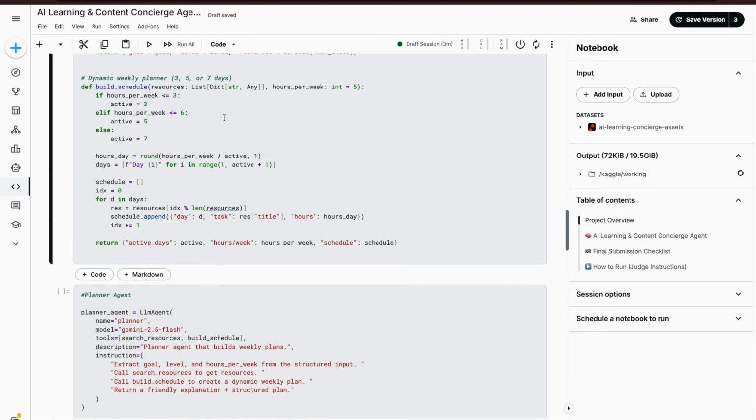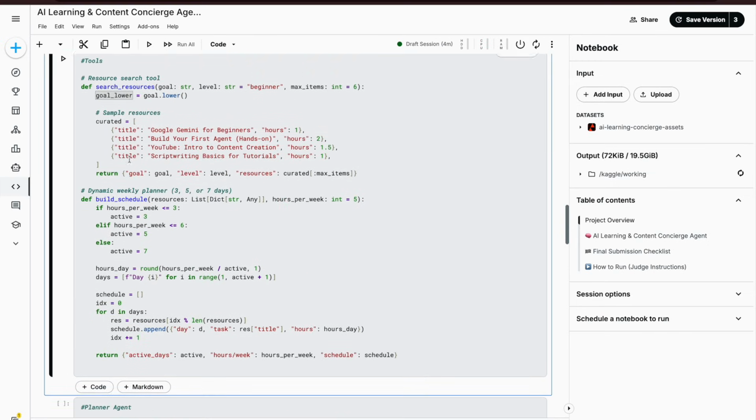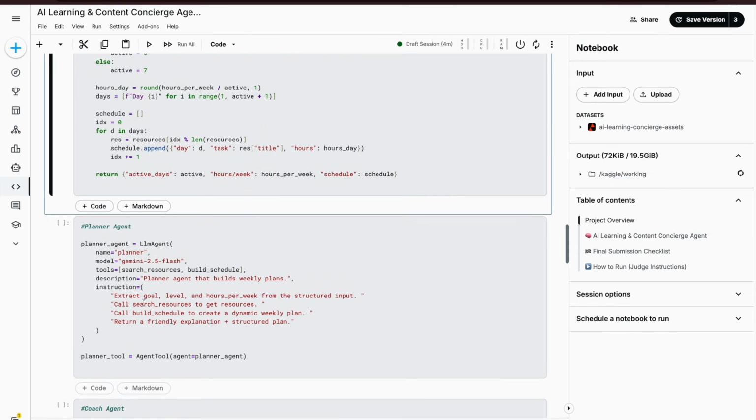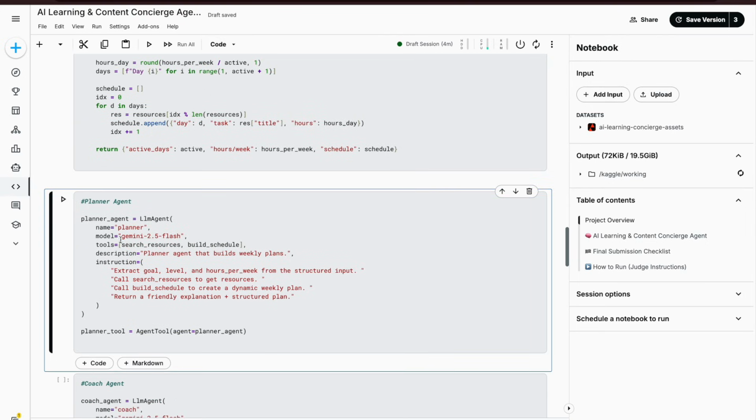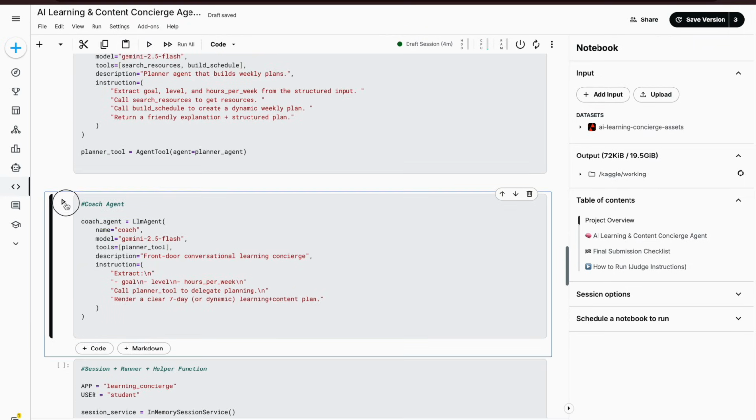So now let me just run this first. Okay, so this is done. Next is the planner agent. So I'll run this as well. The planner agent will basically use the search resources and the build schedule. And the planner tool, which we will create, is basically using the planner agent. Similarly, we'll do a coach agent, which will now use the planner tool.